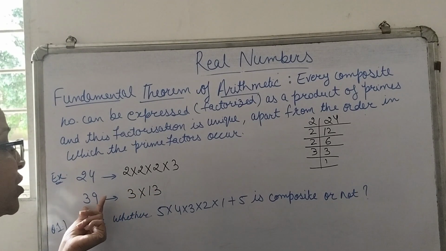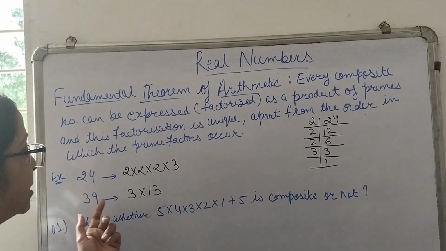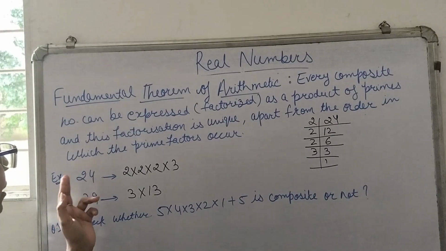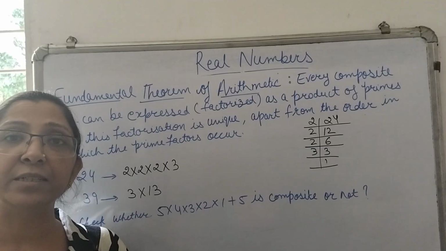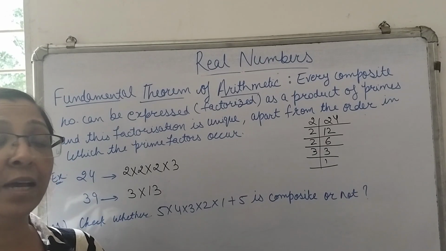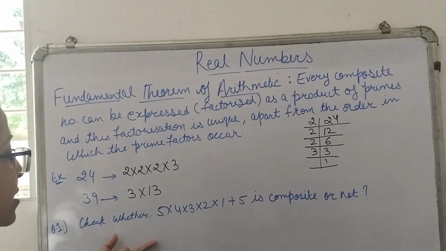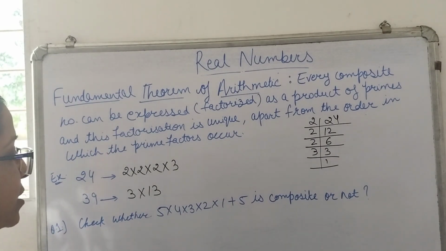So 39, which is a composite number, can be represented as the product of these two prime numbers. So we can say that every composite number can be represented as the product of prime numbers, and this representation is unique in itself.